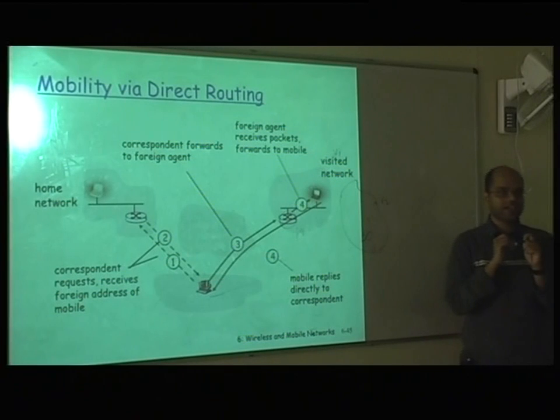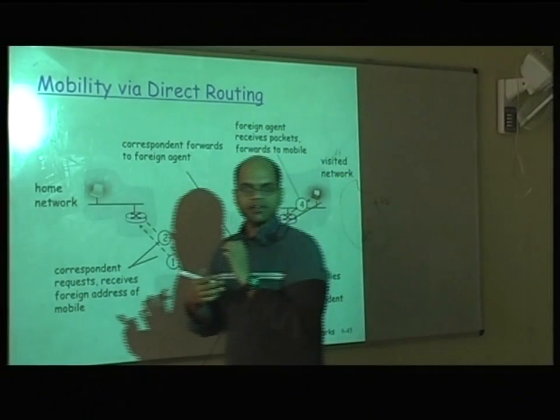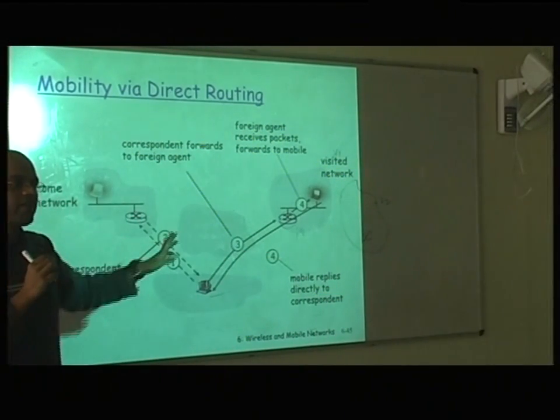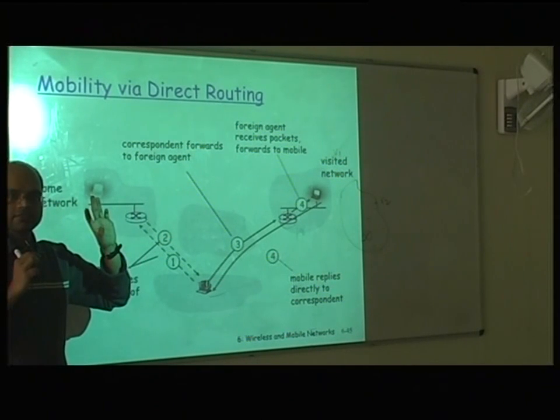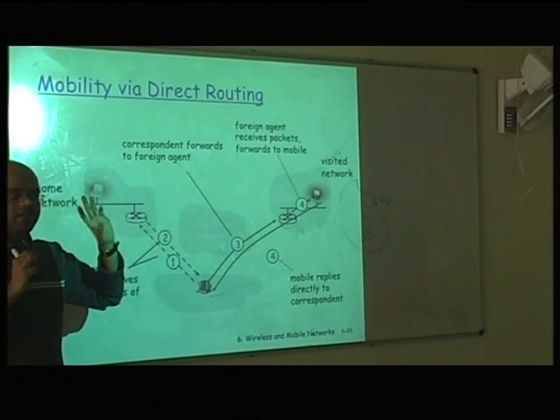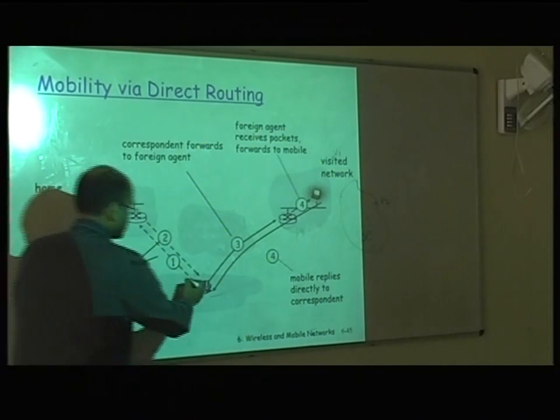Is this clear? So you're actually moving the permanent address. The permanent address is not really permanent, right? It keeps on changing. So this is the challenge, and that was the advantage of indirect routing. There the permanent address is always permanent, and here the permanent address has kind of changed. Now this is one correspondent, C1.